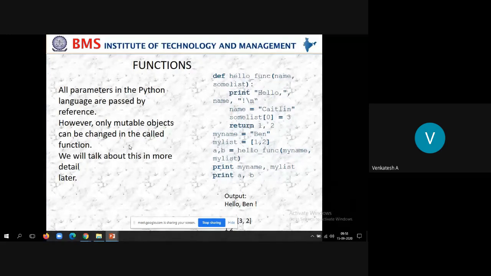Then sum list of 0 is equal to 3. So we have also taken another variable, sum list, is equal to 3. Then return 1 comma 2. Since we are returning 1 comma 2, 1 will be stored in a and 2 will be stored in b. Now after that we have a print statement: my name.